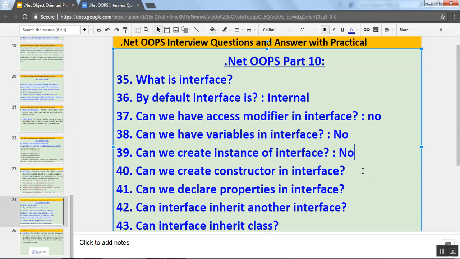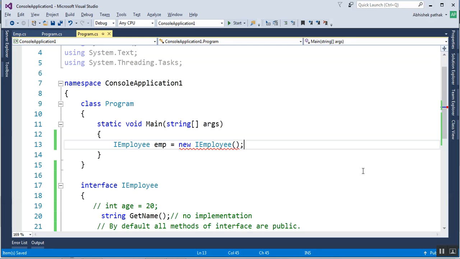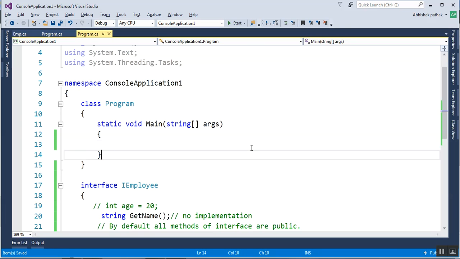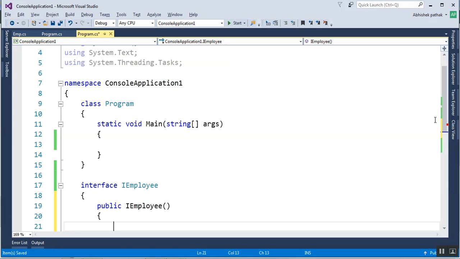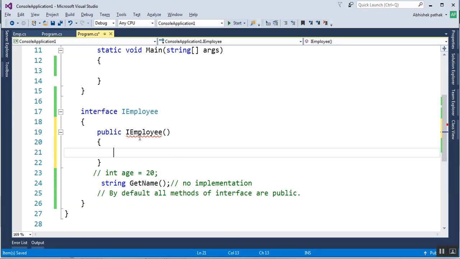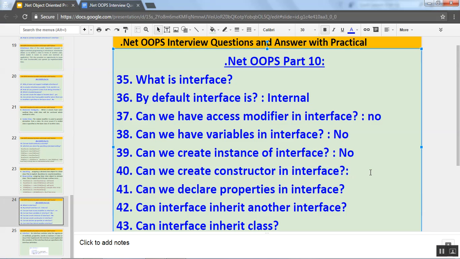Can we create constructor in the interface? Till now I have not covered the constructor in interviews, but still this question is very important. So how to create the constructor? CTOR, and this is the shortcut to create it. As I am creating the constructor, interface can't contain constructor, so again the answer is no.